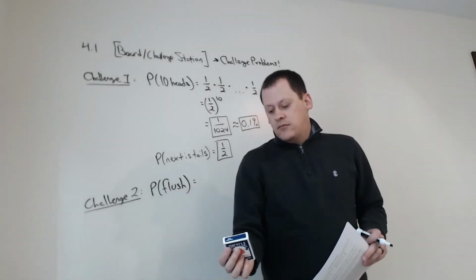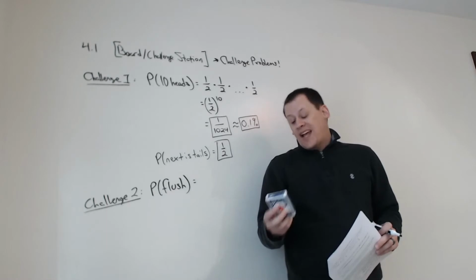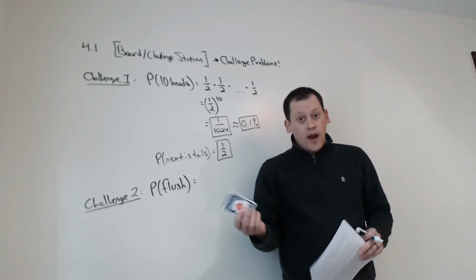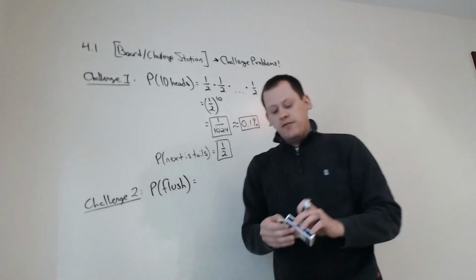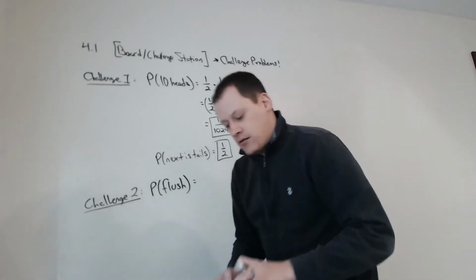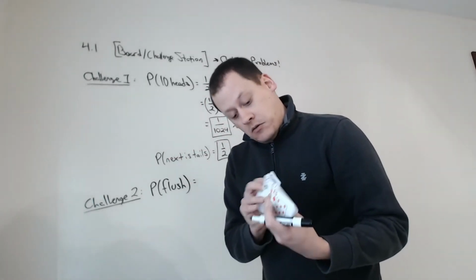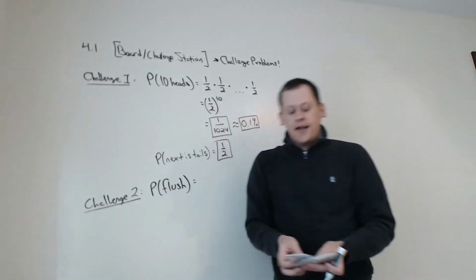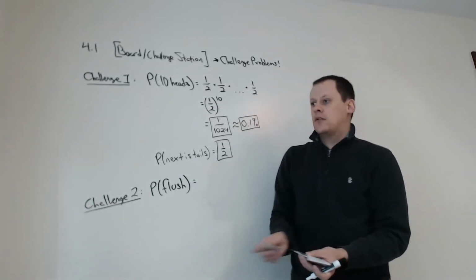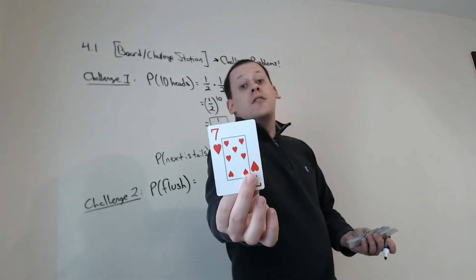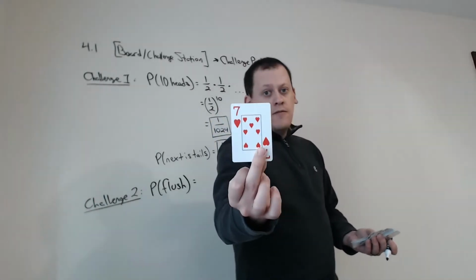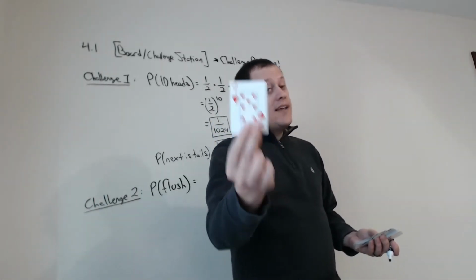Well, any club, any diamond, any heart, or any spade will get you towards a flush. So for example, let's say I got rid of all the things that aren't really cards. Let's say I draw this, the 7 of hearts. Okay? If I draw this card first, I can get a flush by getting 4 more hearts.